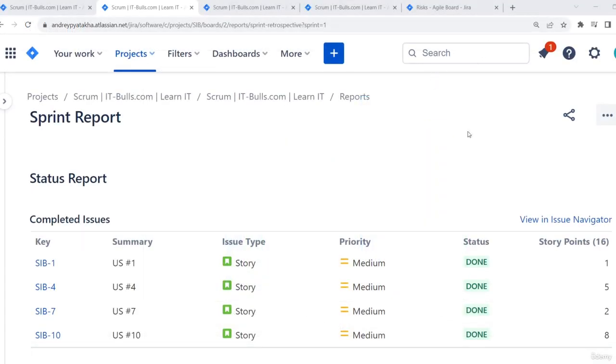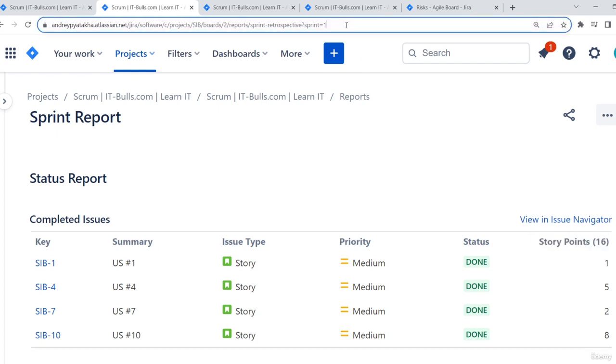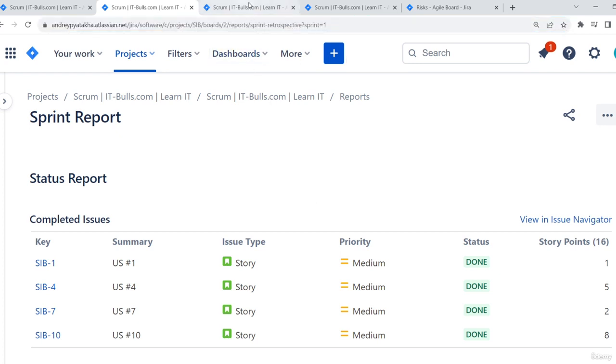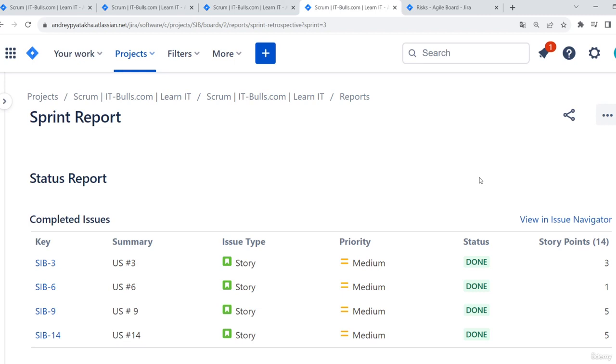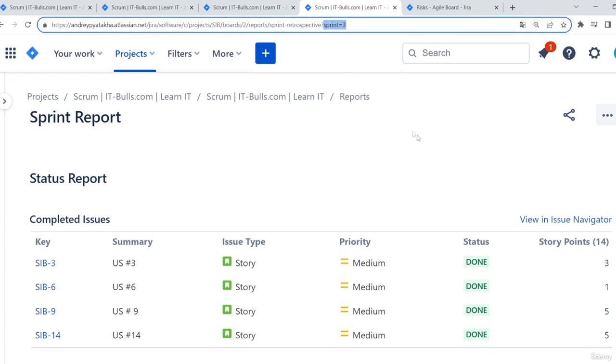In the current example, you can see that I created fake sprints with fake data in order to have some data for the use case that I want to demo. I closed 3 sprints with the user stories, and I received the following data. In sprint number 1, my team delivered 16 story points. In sprint number 2, my team managed to complete 14 story points. And in sprint 3, also 14 story points. We are going to use this data in our example in order to review the end-to-end scenario.